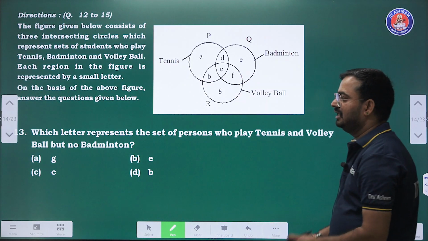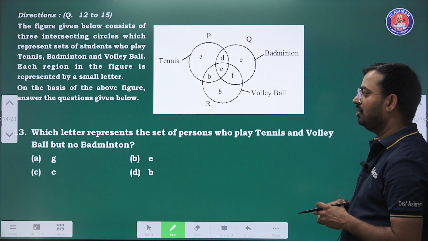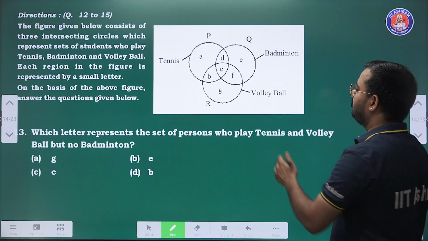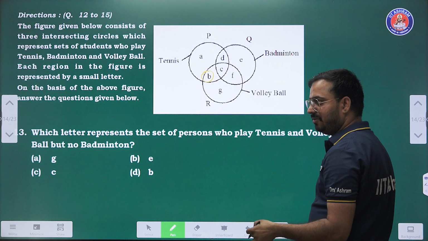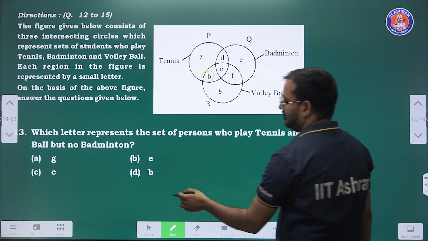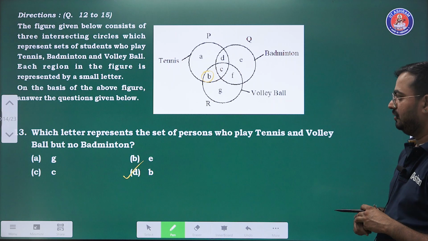क्वेश्चन नंबर 13. Which letter represents the set of person who play tennis and volleyball but not badminton? Means badminton में नहीं आना चाहिए, टेनिस और वॉलीबॉल में आना चाहिए. So option number B is the right answer. Sorry, option number D, answer is B. Common in the tennis and the volleyball.